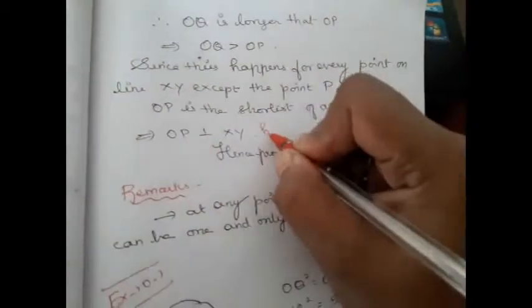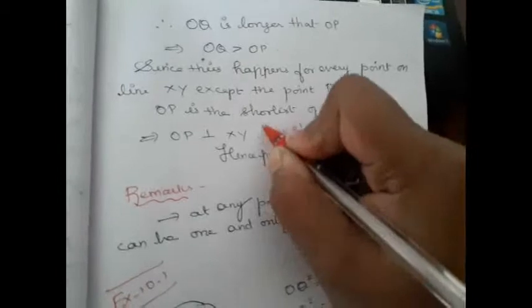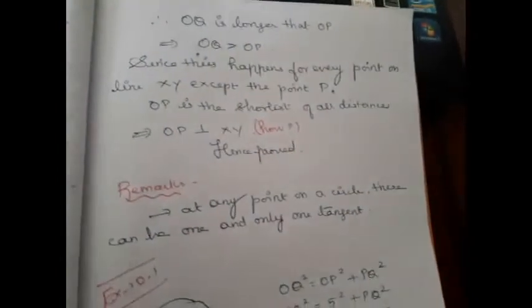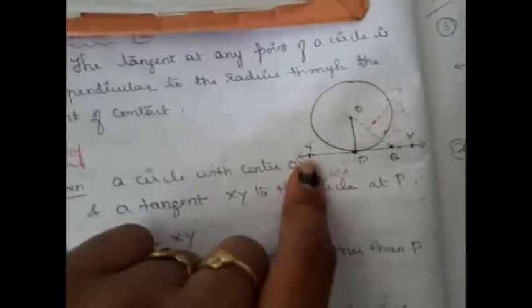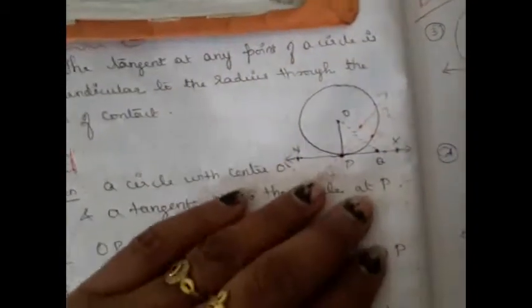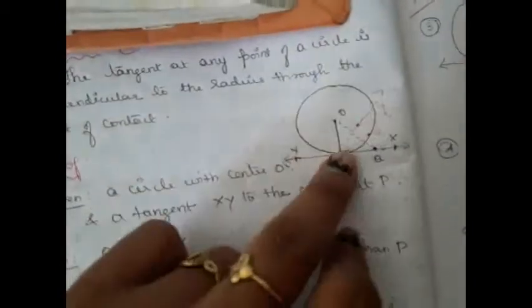How is OP perpendicular to XY here? We said that OP is the shortest of all distances, because any point you take on the line XY will be greater in length than OP, since it will lie outside the circle. Hence OP is the shortest distance. If OP is the shortest distance, how will it become perpendicular to XY?